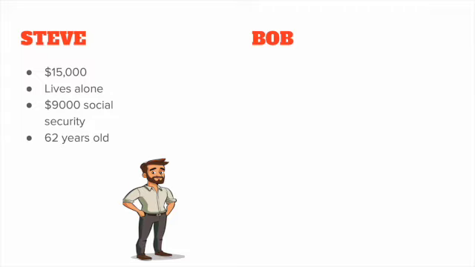Okay, so let's consider an example where we can actually see the differences between these three forms of measurement: the OPM, the SPM, and our enhanced SPM. Starting with the OPM, Steve is a 62-year-old man who makes $15,000 a year. He lives alone, and he has the added benefit of $9,000 a year in Social Security. If the poverty line is $15,000, then Steve is above the poverty line, according to the OPM.